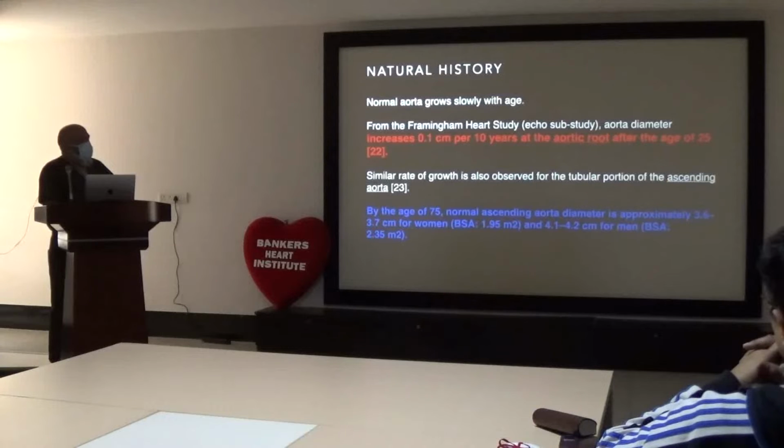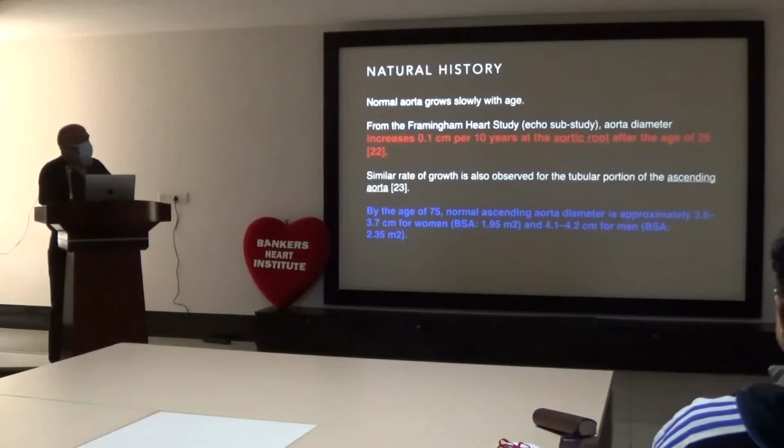There is one study, the ECOSUB study. The aortic diameter increases 0.1 centimeter per 10 years at the aortic root after the age of 25 years. The same thing can happen in the tubular portion of the ascending aorta; the same observation they have found. By the age of 75, the normal ascending aortic diameter is approximately 3.6 to 3.7 centimeter for a woman and 4.1 to 4.2 centimeter for a man.